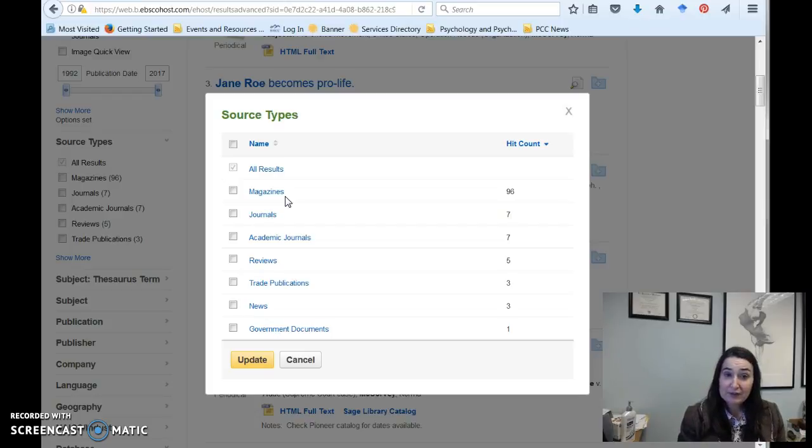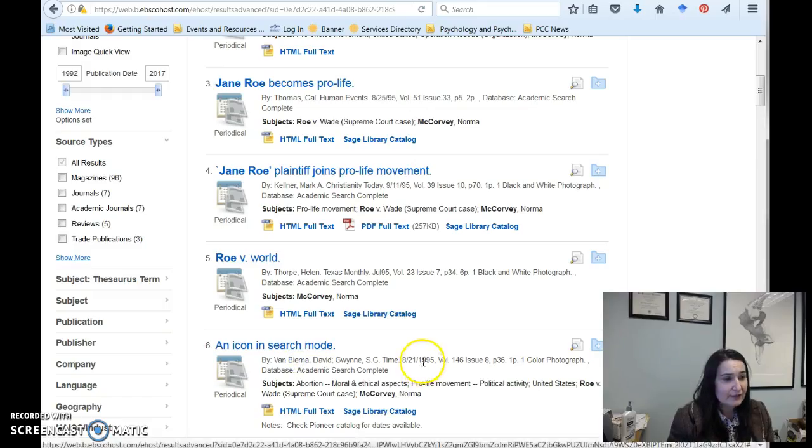And from the point of view of history, for historical research, in many cases an instructor would steer you away from magazines. For historical research, and you'll want to ask Mr. Kapusta about this, magazines can be useful if you're looking at what people were thinking about this particular issue at the time or later in time. So if you're using magazines in a historical thinking context, then it can be a useful resource. If you're looking for a scholarly considered source, not necessarily what you want to do. So anyway, I'm going to go ahead and hit cancel. I don't see any reason to limit at this point.